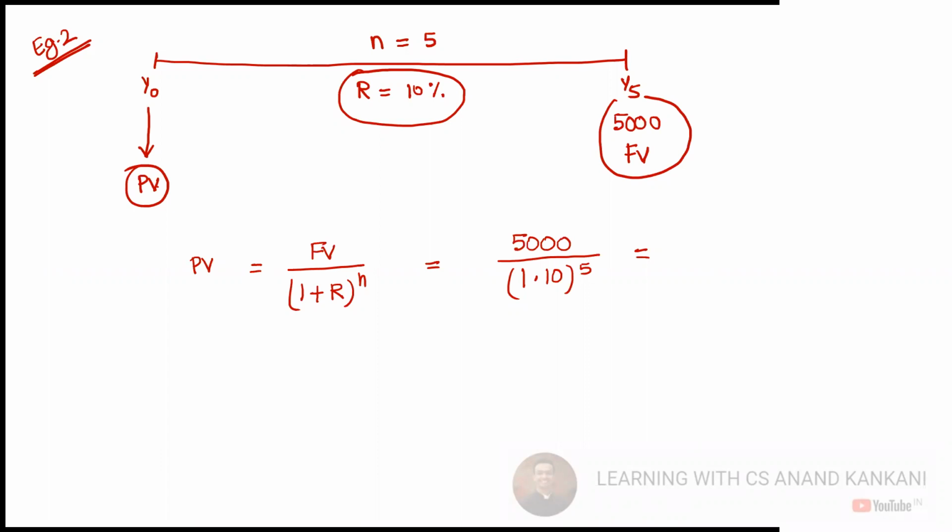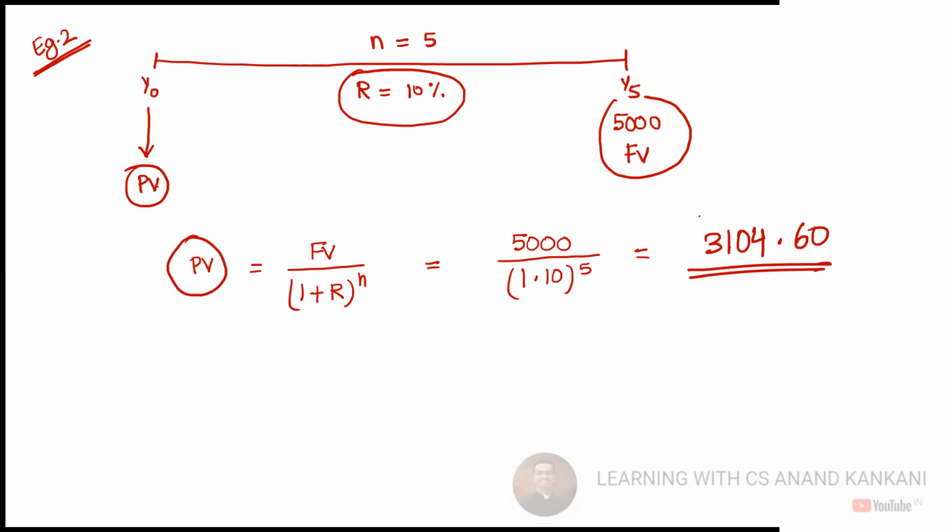So we have divided thrice, correct? Yeah. Now again divide by 1.1. 3415.067. Now once again 1.1. 3104.6066. Right. So this is your present value.